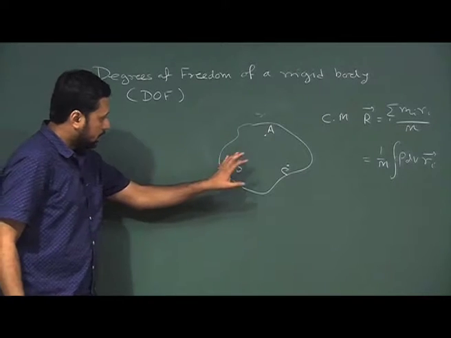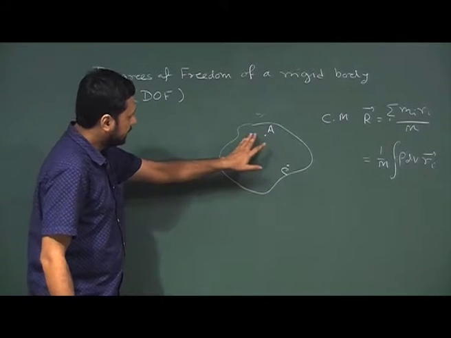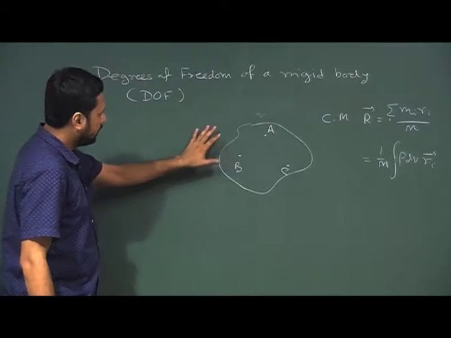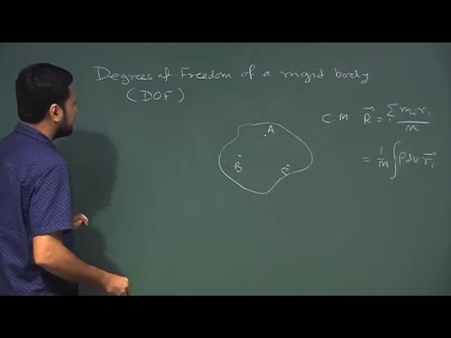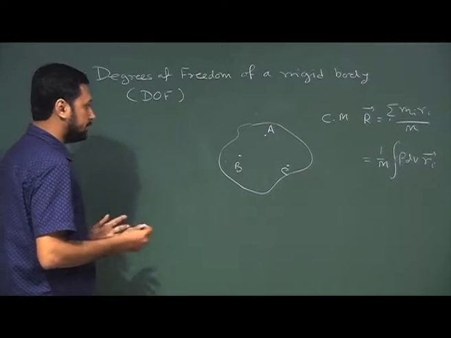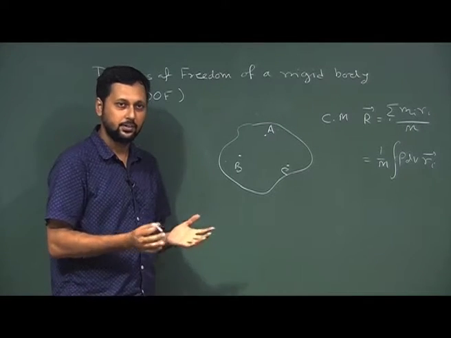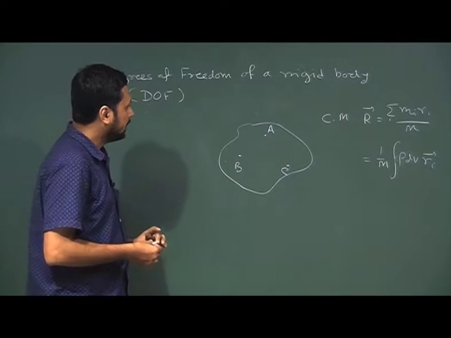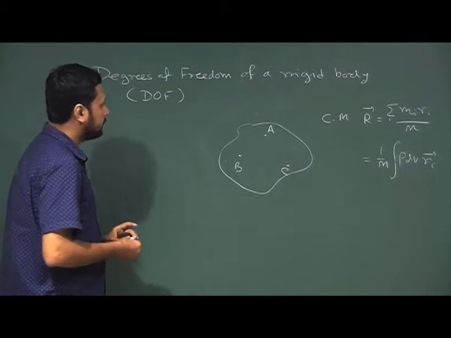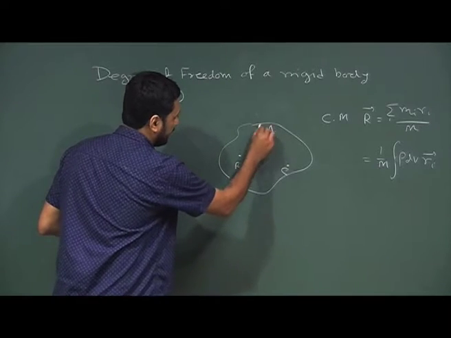Now, let us first look into the motion of A. Assuming the entire rigid body is free, that means A is free to begin with. What is the number of degrees of freedom in A?